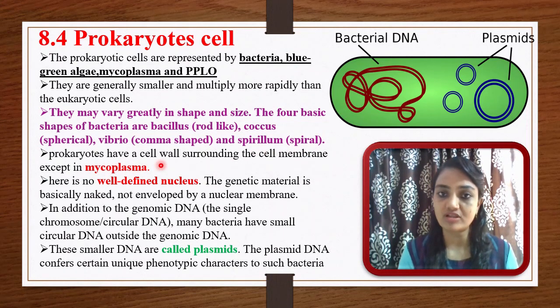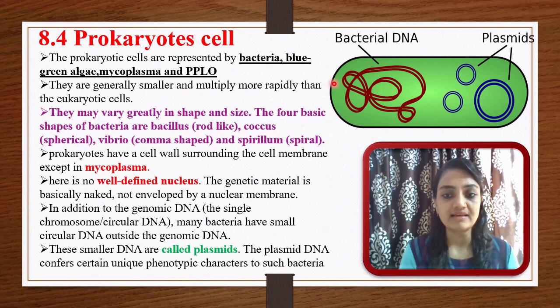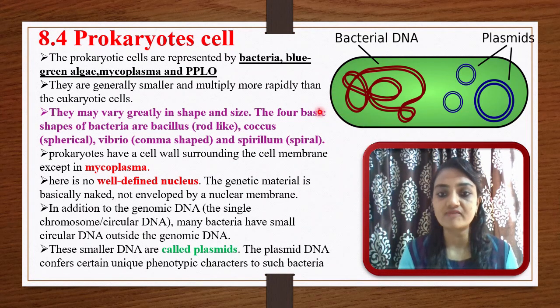Prokaryotes have a cell wall surrounding the cell membrane. Suppose this is a typical prokaryotic cell. Surrounding this cell, the outermost layer will be the cell wall, except in mycoplasma, where it is not present. In mycoplasma, the cell wall is absent.